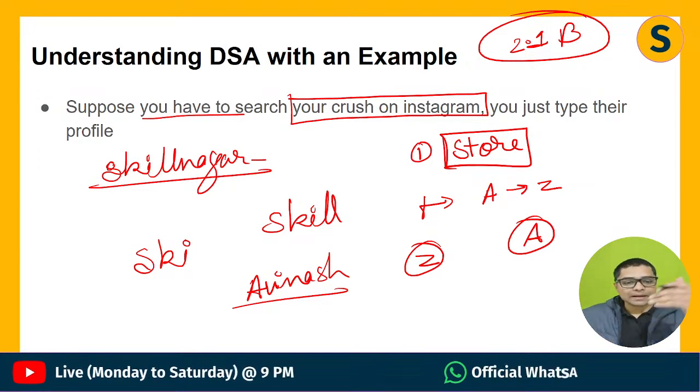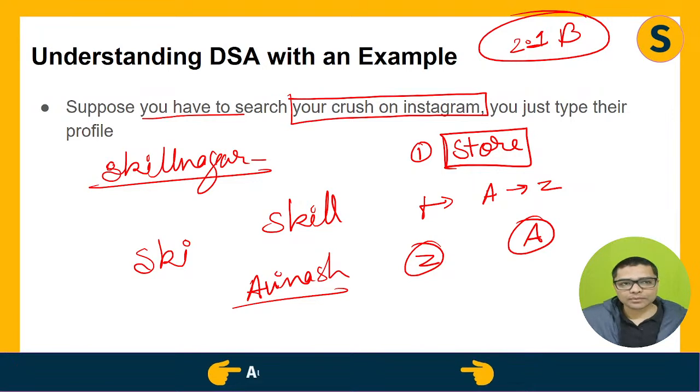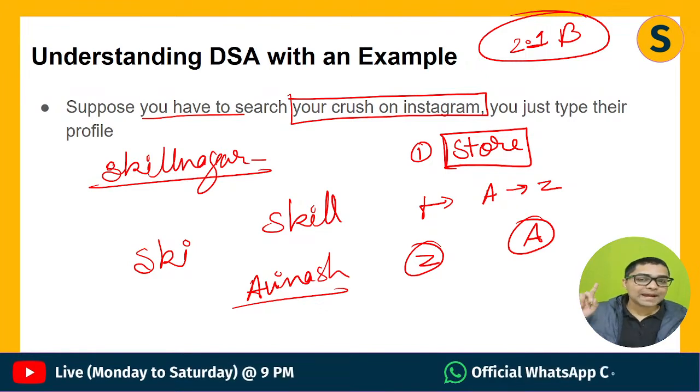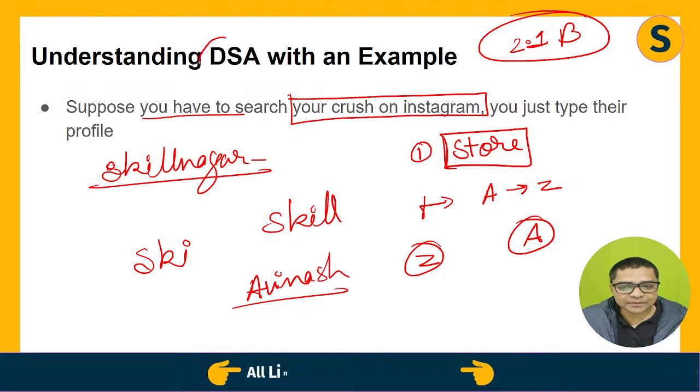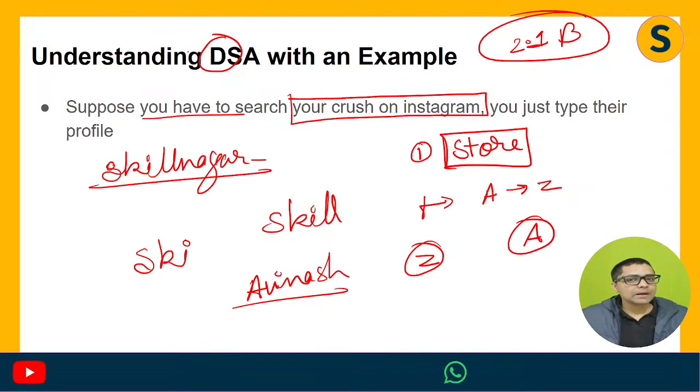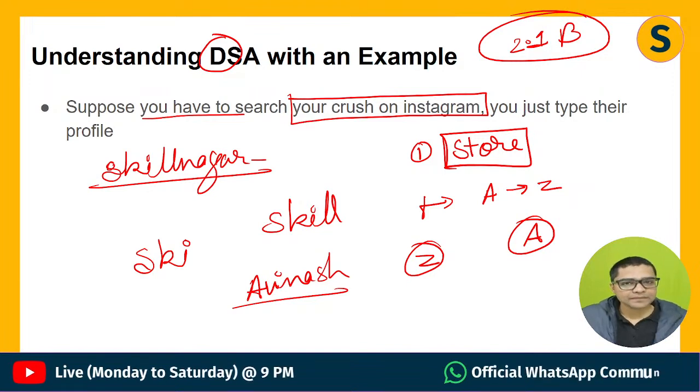I cannot store the data in a format so that it is in alphabetical order, because if it was in alphabetical order, it would be very easy for me to actually find out skillnagar. But that is the scenario, we cannot do that. So this is where we use the concept of data structure. How can I store my data so that it could be searched efficiently?